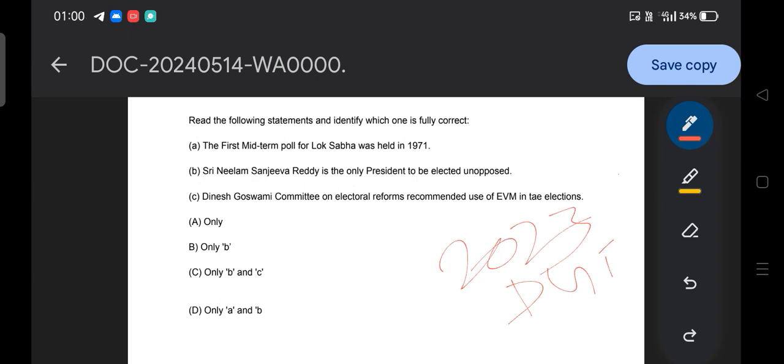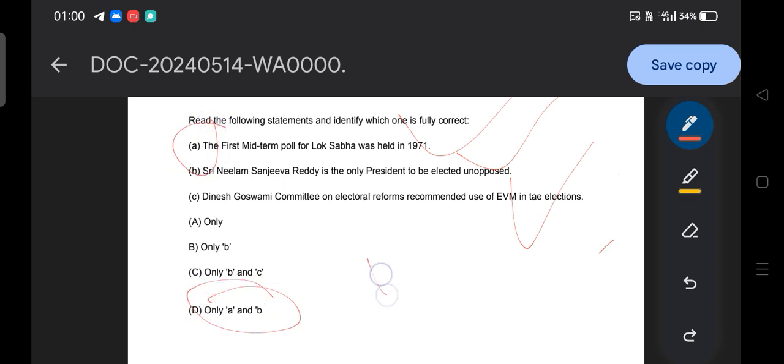So guys, let me tell you that this thing is also correct, this thing is also correct, this thing is also correct. But the thing is that, according to the SSB, A and B is the answer, that is, option D is the answer. But the Dinesh Goswami Committee also recommended the use of EVM in the elections. And we have already discussed this in the last class on electoral reforms.